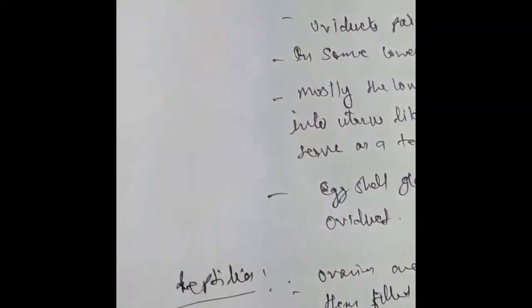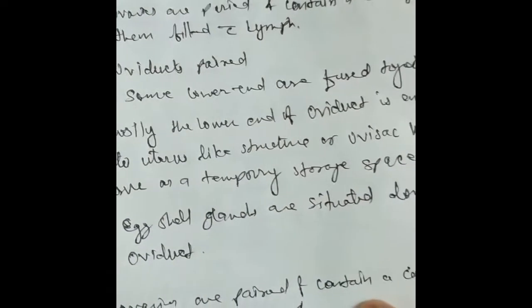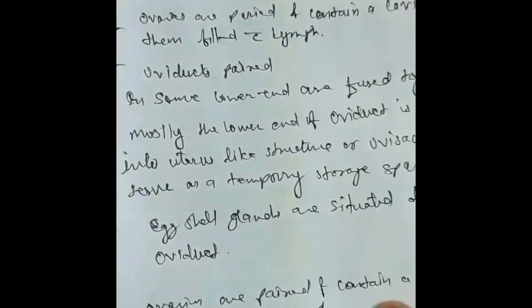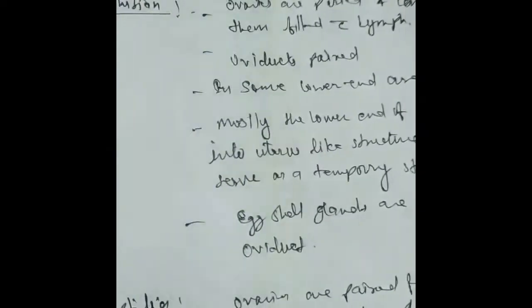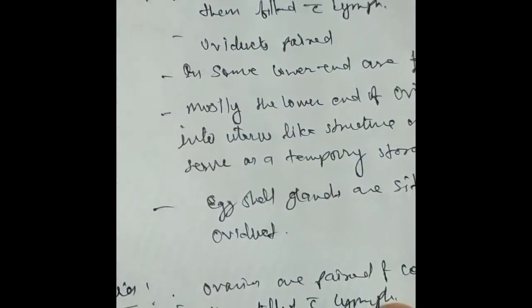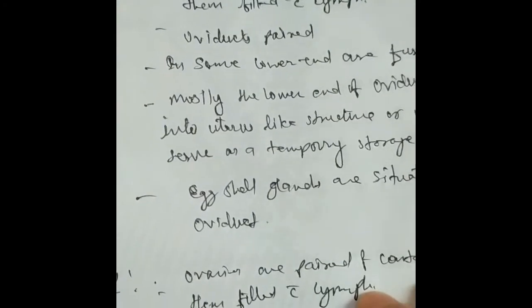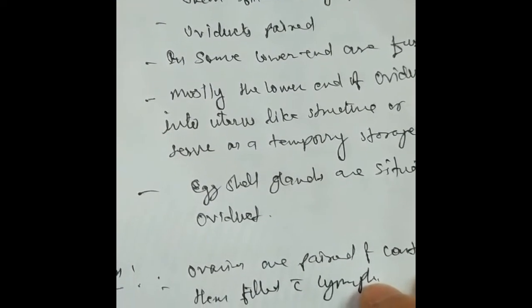Now coming to the amphibia, the ovaries are paired and contain a cavity within them filled with lymph. In the ovaries of amphibians, there is a cavity within the ovary that is filled with lymph, and the oviducts are paired, which are not connected directly with the ovary.